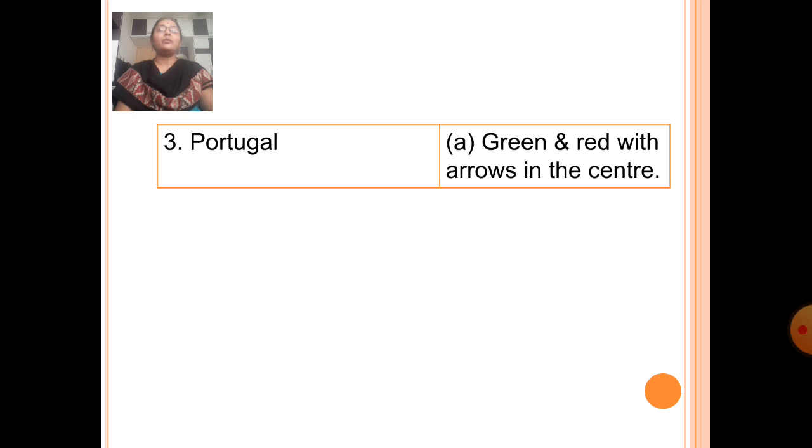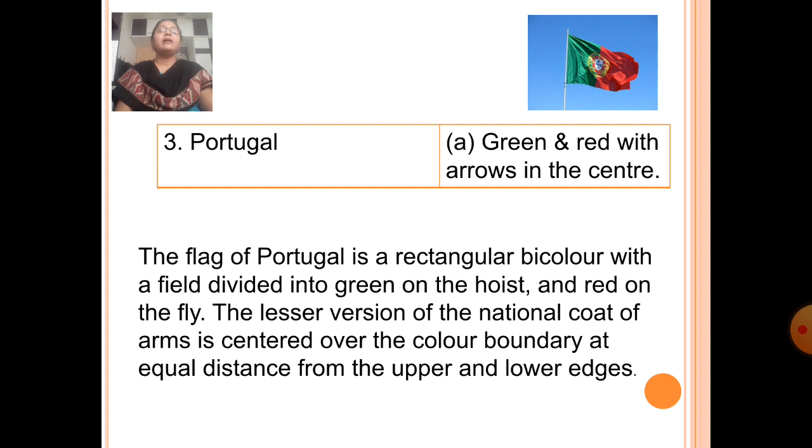Next country, Portugal. The flag of Portugal is green and red with arms in the center, which is option A. The flag of Portugal is a rectangular bicolor with a field divided into green on the hoist and red on the fly. The lesser version of the national coat of arms is centered over the color boundary at equal distance from the upper and lower edges.